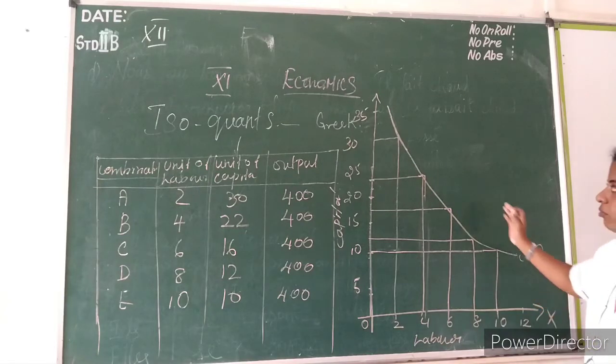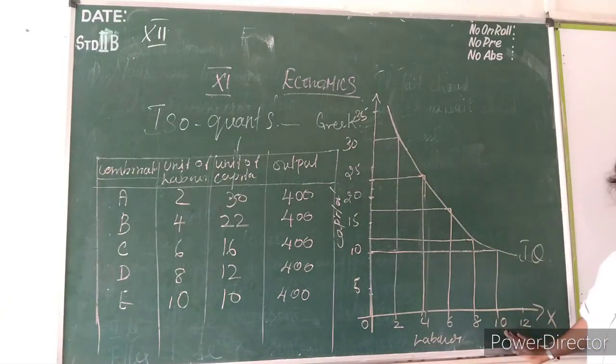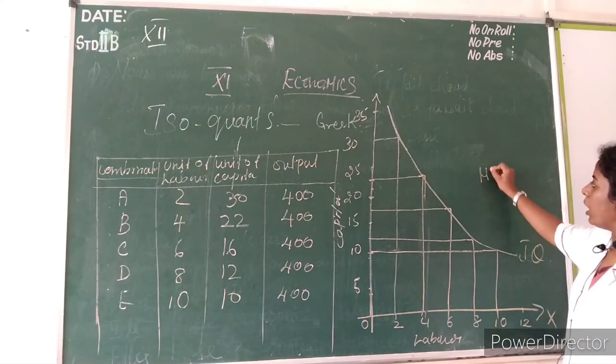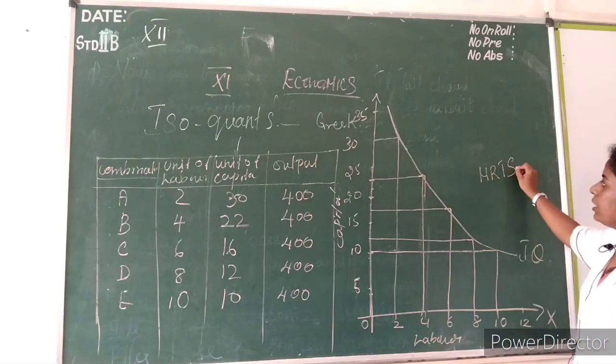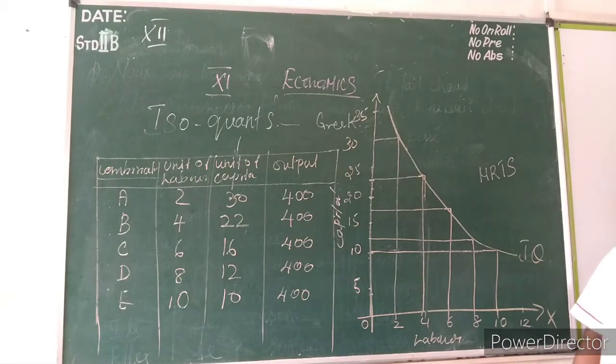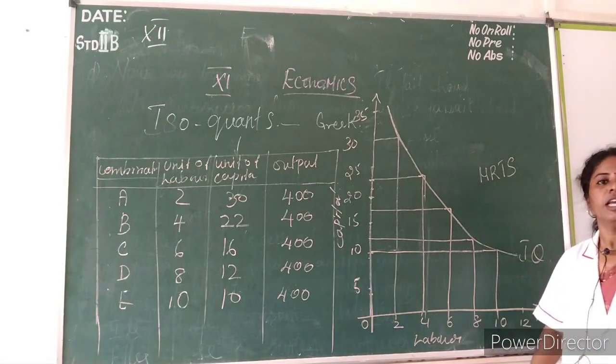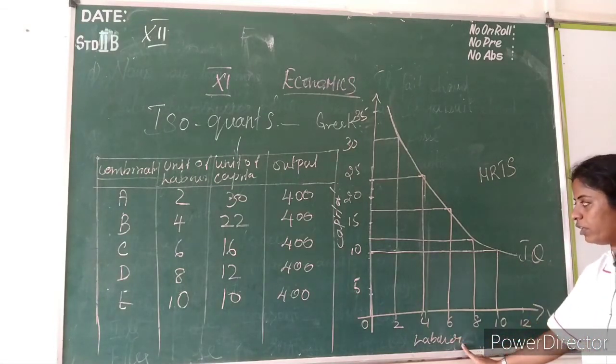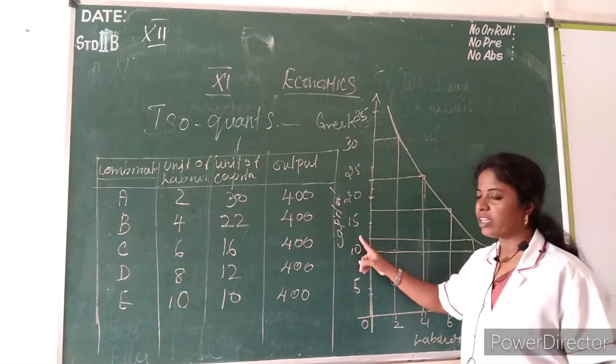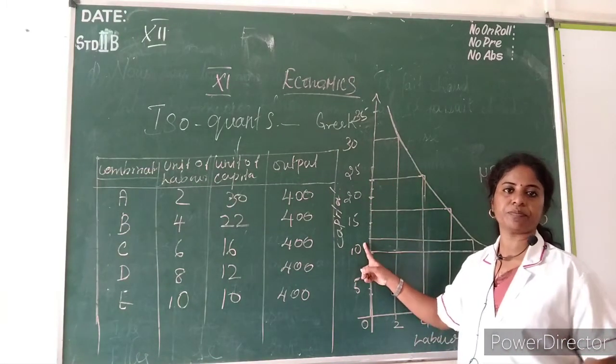Why does it start from the left and end at the right? What is the reason? Because they are using the marginal rate of technical substitution, MRTS. What do you mean by this? In order to get additional labor, you have to sacrifice some units of capital.